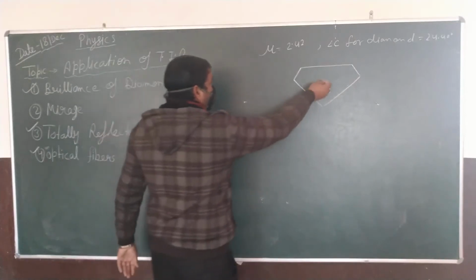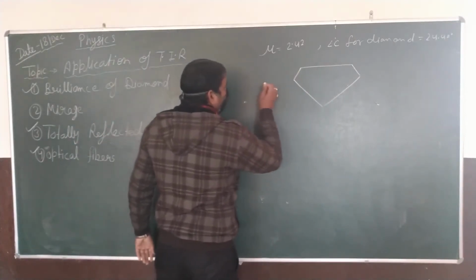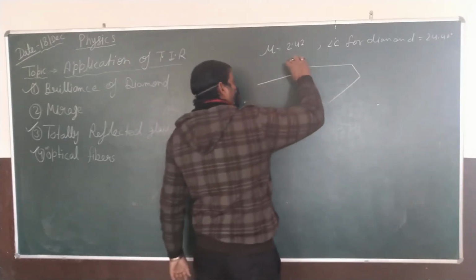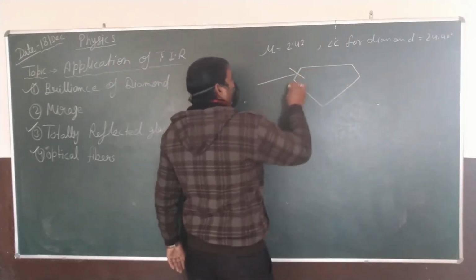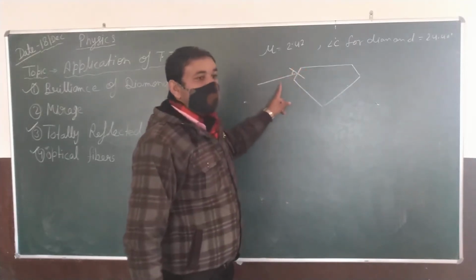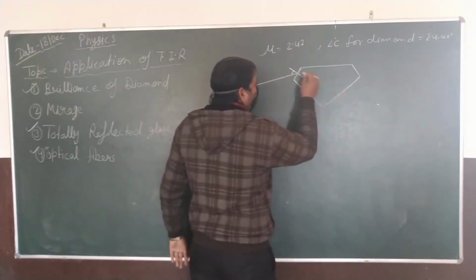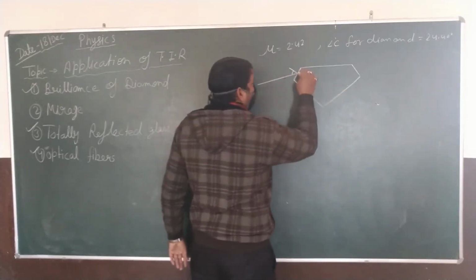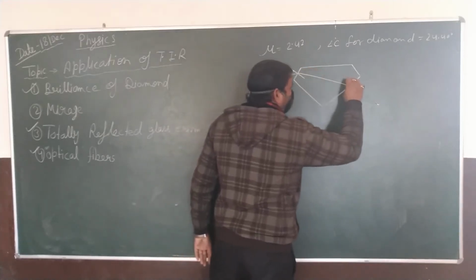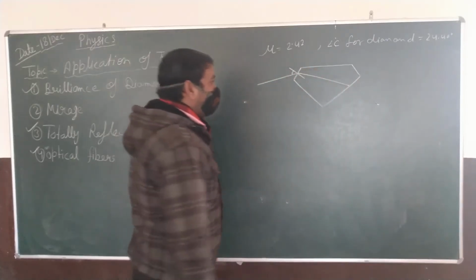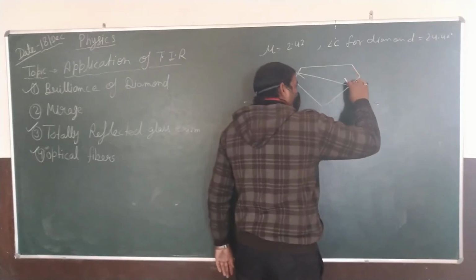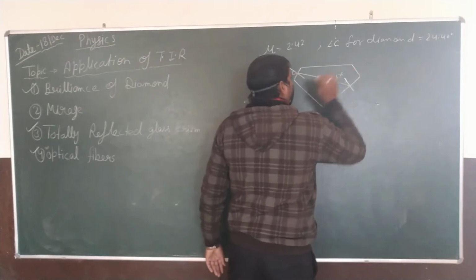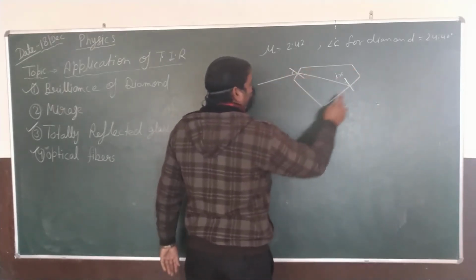Suppose the light is traveling from here and falls on it. Then it is observed that the light enters inside the diamond and bends towards the normal, and it moves in the other direction, and it is observed that the angle of incidence i is again greater than the critical angle C here also.